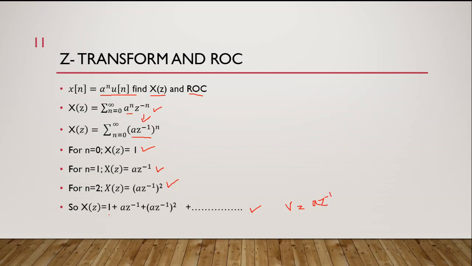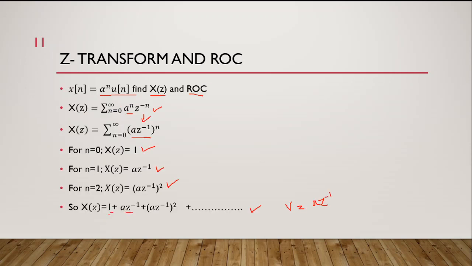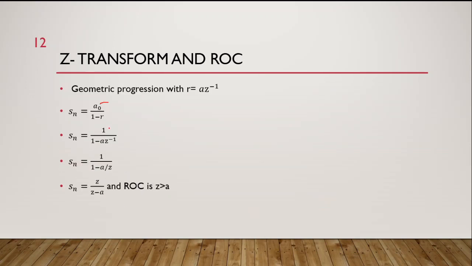If you remember from earlier, we had a geometric progression in which we have a common ratio. Here the common ratio is a z power minus 1. Now we know the formula for the sum of this geometric progression till infinity, which is the first term divided by 1 minus the common ratio. So the first term is 1 here, and the common ratio is a z power minus 1. I have replaced the first term and the common ratio, rearranged it, and then we get z divided by z minus a.